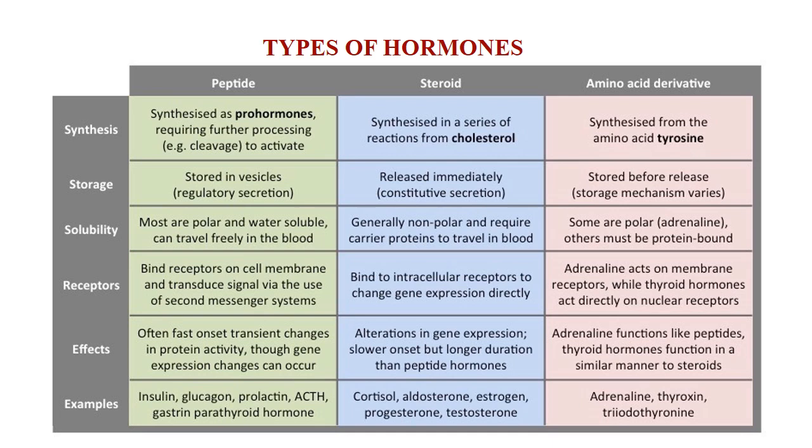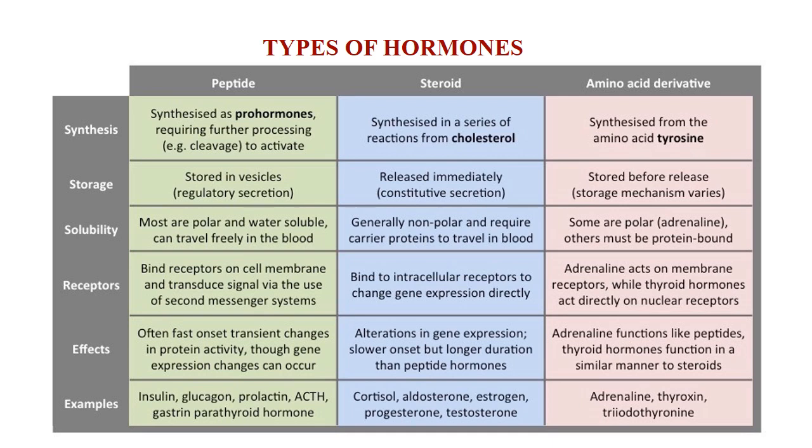Some of the examples are insulin and glucagon. Insulin and glucagon hormones are necessary for glucose homeostasis. Others are prolactin hormone, ACTH, gastrin, and parathyroid hormone. These are some of the examples of peptide hormones. Another category is the steroid hormone. Some of the hormones are derived from cholesterol, and they are called steroid hormones.